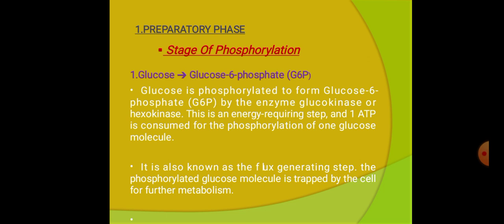This reaction is catalyzed by the enzyme glucokinase or hexokinase. This is the energy requiring step, so one ATP molecule is consumed to phosphorylate the glucose molecule.